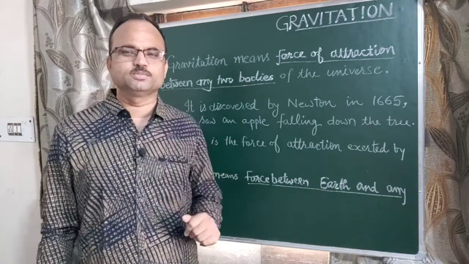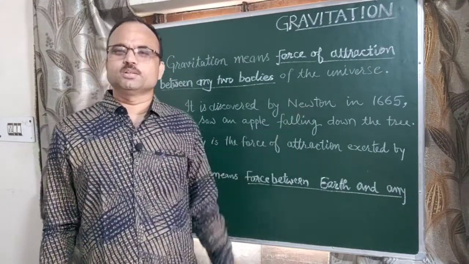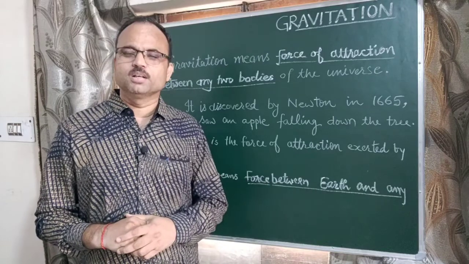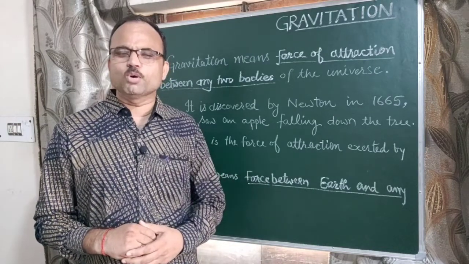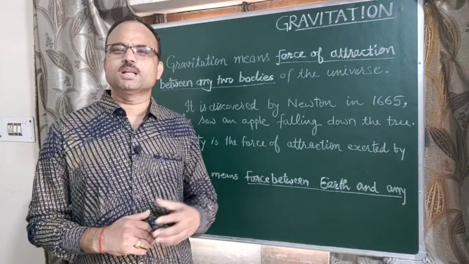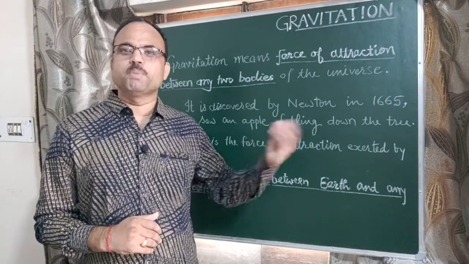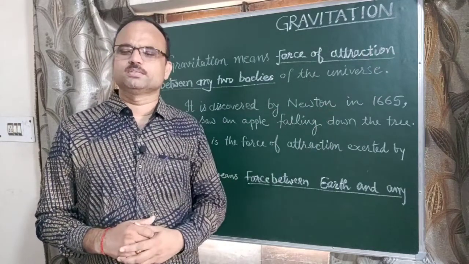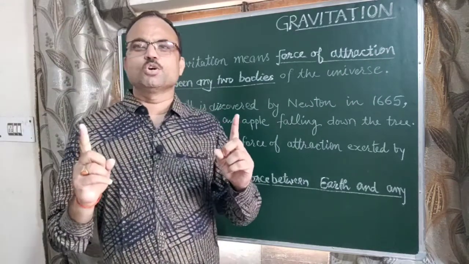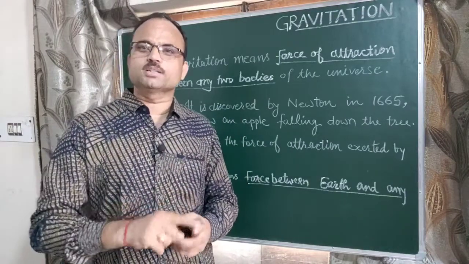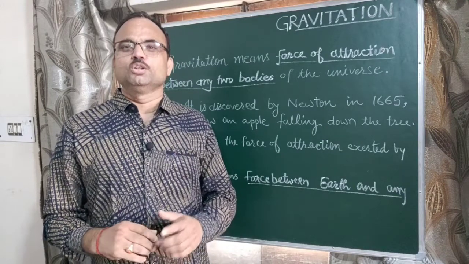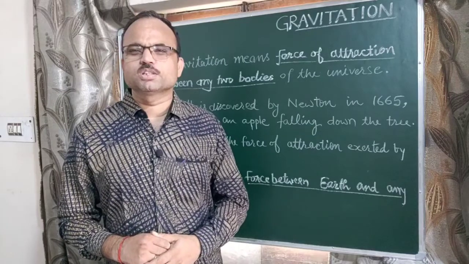But the difference is that in the case of gravitation, the bodies may be any two bodies. But in the case of gravity, one body must always be the earth. The other body may be different, just like book, pen, you, or another object. So the force between any two bodies is known as gravitation, and the force between earth and any other body is called gravity. Clear? Now the second topic is Newton's law of gravitation.